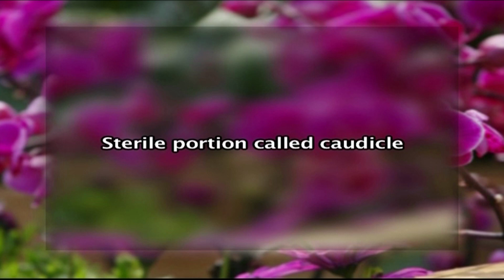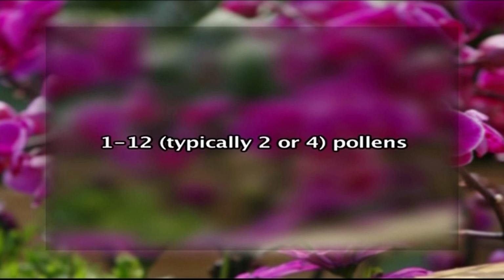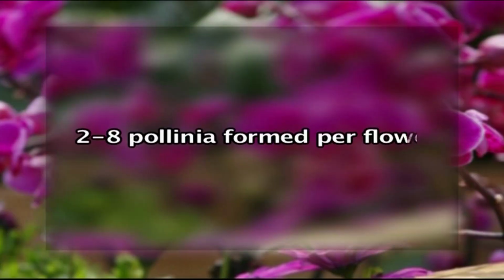Each pollinium comprises a sterile portion called the caudicle, and there can be 1 to 12, most commonly 2 or 4 pollinia, that are derived from individual anther microsporangia or sometimes from the fusion products of microsporangia. 2 to 8 pollinia are formed usually per flower.